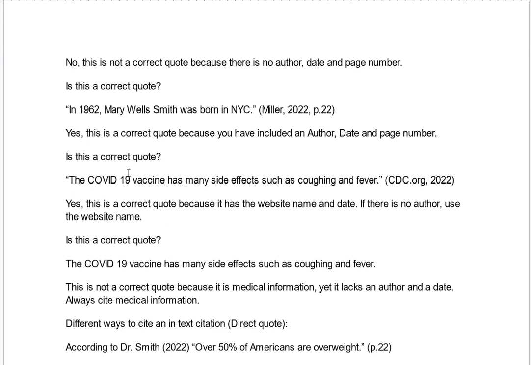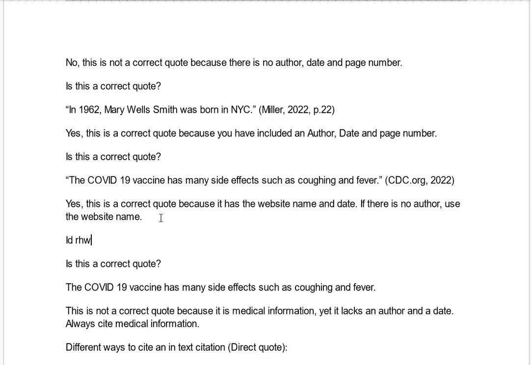Is this a correct quote? The COVID-19 vaccine has many side effects such as coughing and fever. CDC.org, 2022. Yes, this is a correct quote because it has the website name and the date. If there is no author, notice how I just said cdc.org and I didn't put in an author name. If there is no author name, use the website name. And if there's no date, put n.d. I don't know if I put that down, so I might already say that down there, but let's put it here.